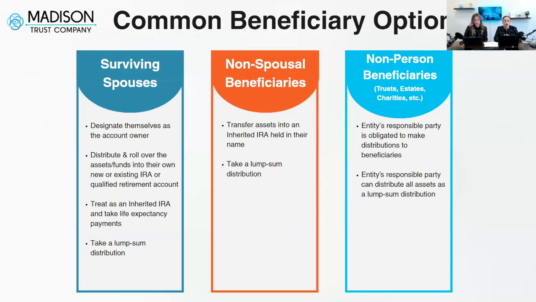And just to elaborate more on Jackie's point, most of our assets, when they are held in your custodial account, obviously do not have the individual's name on, let's say, a deed, for example, with real estate. They do have your Madison Trust Company IRA titling, so it does include your account number typically and your name, while when it's moving over to an inherited IRA, it will switch over to your inherited IRA's titling. So it will have your beneficiary's name on there, and it will also typically say that this is an inherited either traditional IRA or Roth IRA.